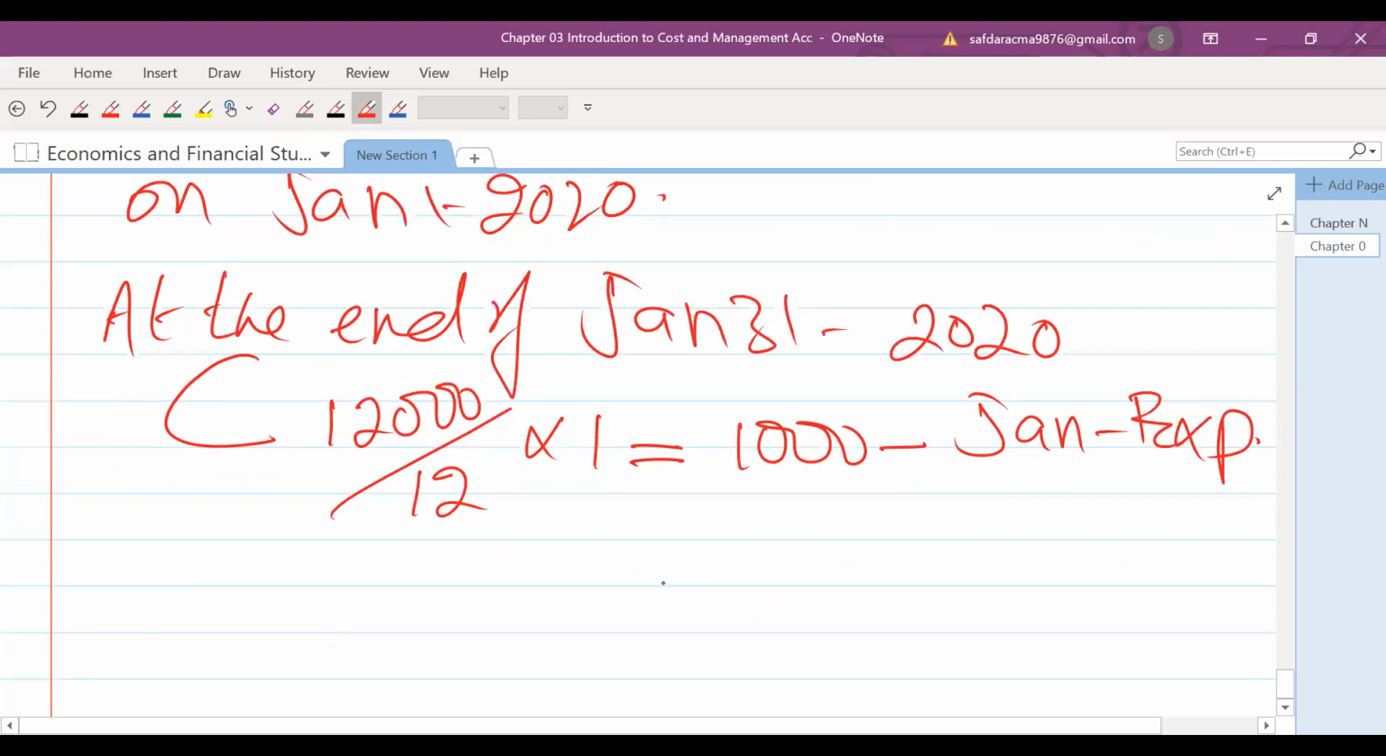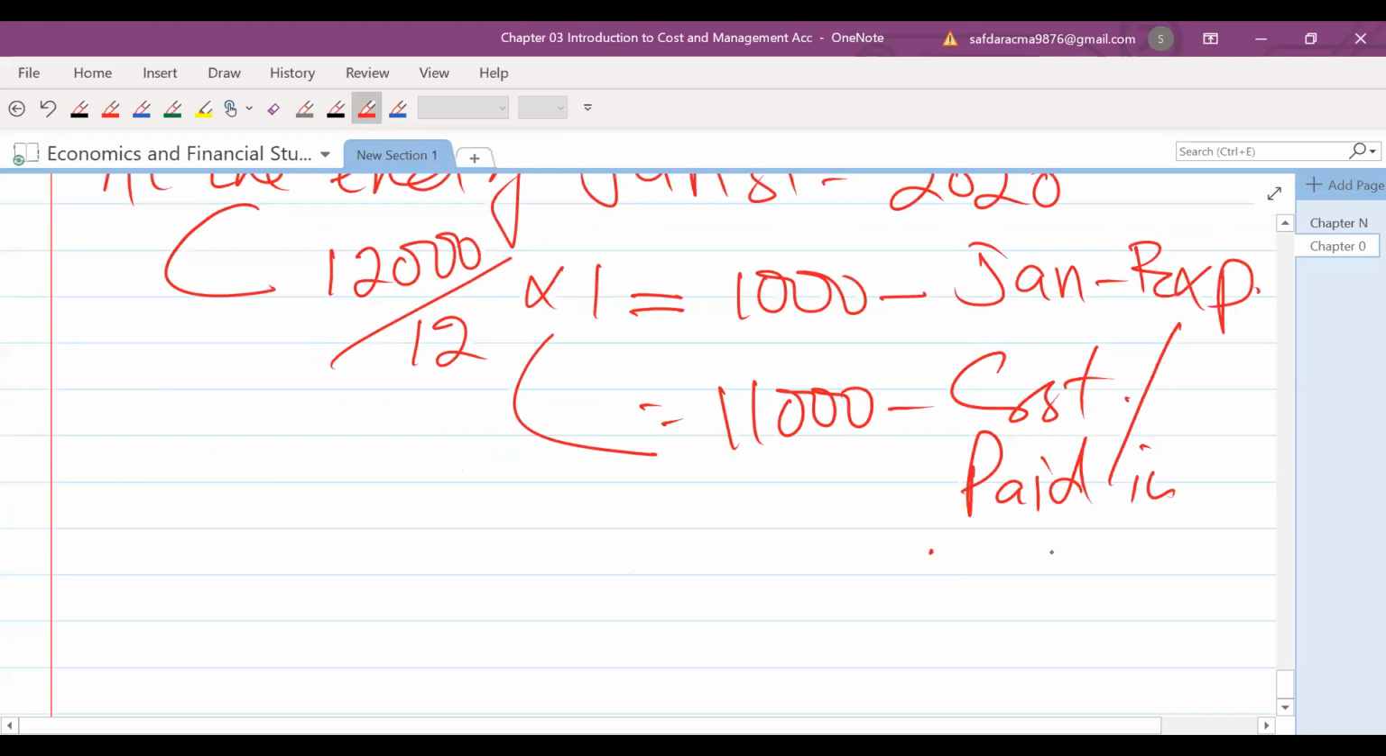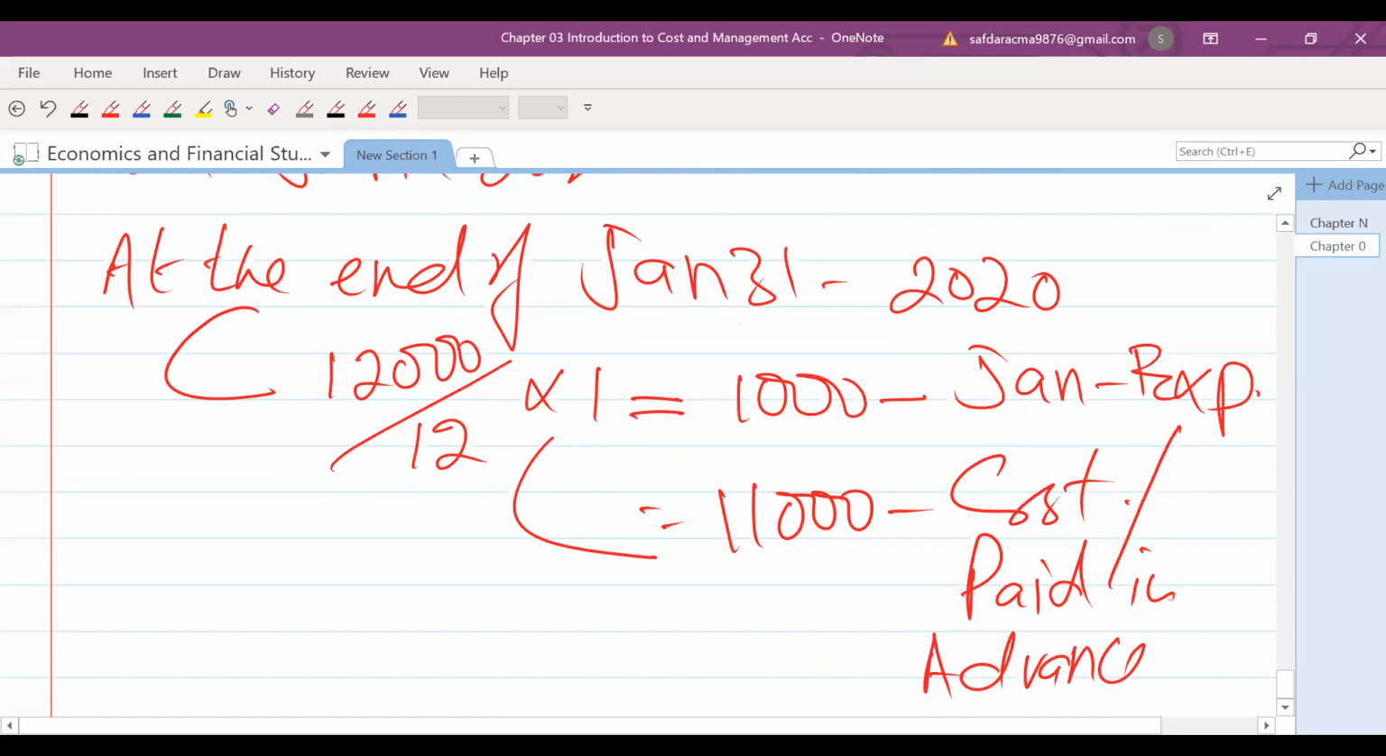And the remainder 11,000, so that will be our what? Cost, because it's not yet used, it's paid in advance. We have not yet taken the benefit. So whatever months will be expiring, you will be getting the benefit from this. So then it will become our what? Expense. At the end of February it will become 2,000. At the end of March, the expense will become 3,000 and the cost will be left how much? 9,000. So this way it will go on.